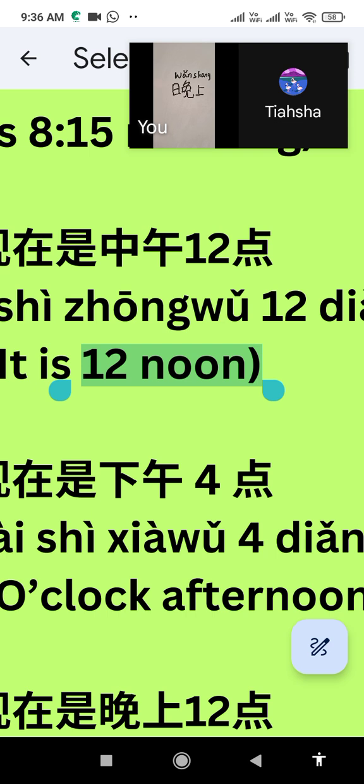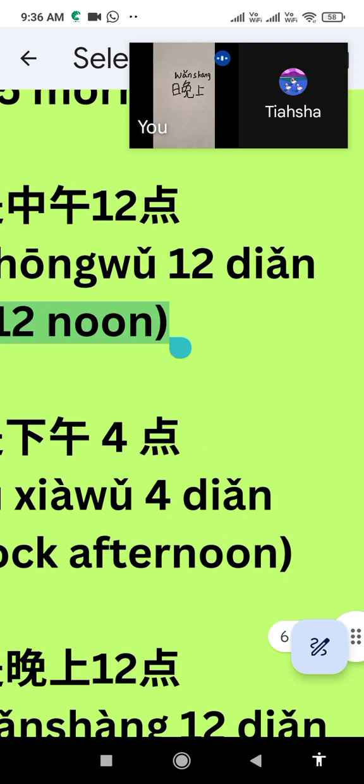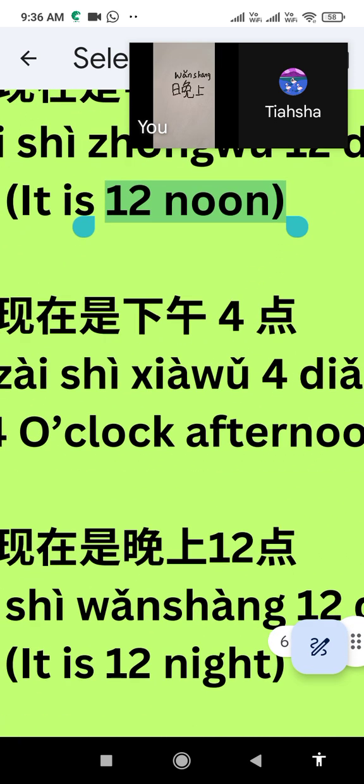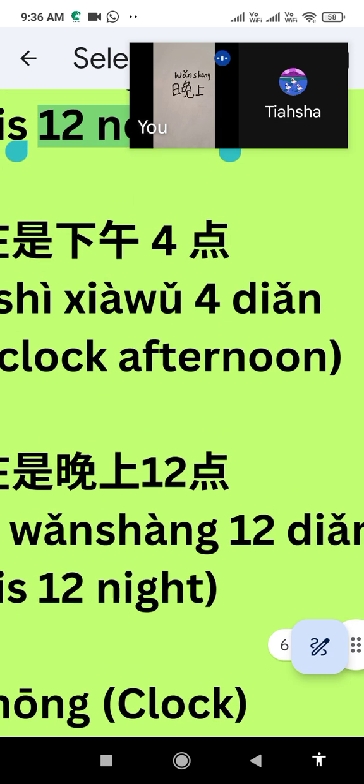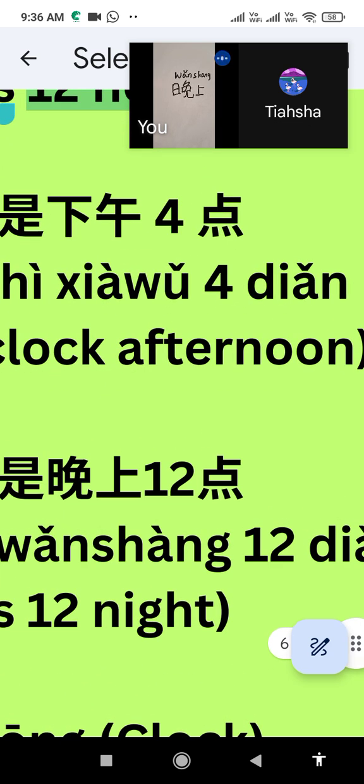Zhong Wu. Here also the time and the term change. That is lunch, breakfast. This also depends on the term. Zhong Wu is called 12 noon, and Xia Wu is the next part. Xia Wu is after 12 and before sunset. That part of the day is called Xia Wu.